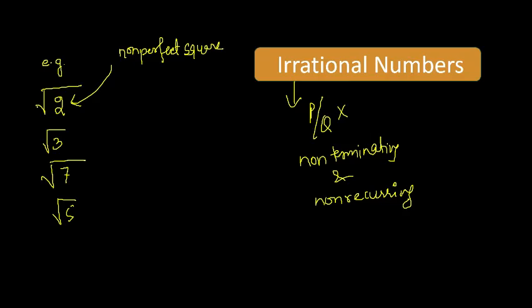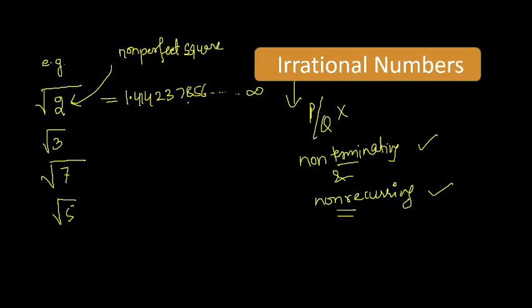If you find the under root of any such number, these are non-terminating as well as non-recurring. If you solve the value of under root 2, you will get 1.414237856, and it will keep going. It will not be ending, and it is not going to repeat. It means these are non-recurring.